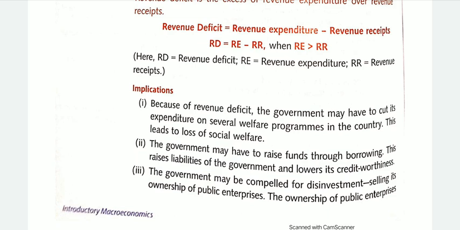The third point, the government may be compelled for disinvestment. Disinvestment means selling its ownership of the public enterprises. This we have studied earlier. You can remember the example of Air India I had taken, when the government started selling the shares of its PSU, that is public sector undertaking. So it means the government has started disinvestment, selling its ownership of the public enterprises.